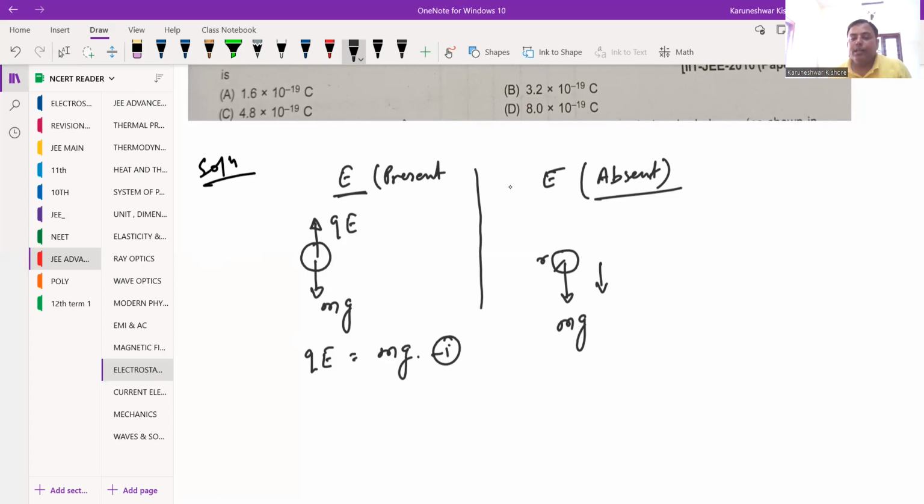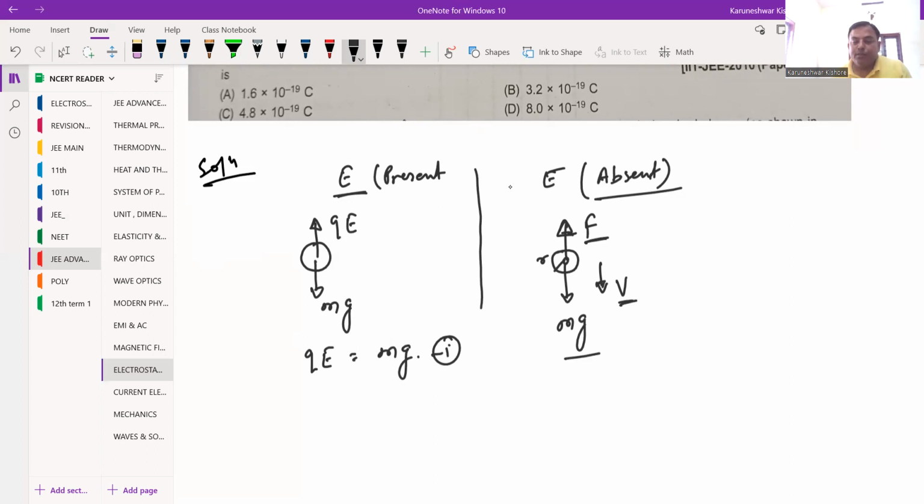And when it acquires terminal velocity, I am assuming that velocity to be v. An air drag force will act because of the medium, because of the viscosity, opposite to the motion of the sphere. So what happens when this mg and this air drag force get balanced? By that time the terminal velocity is attained. The velocity at that time is what we call the terminal velocity.